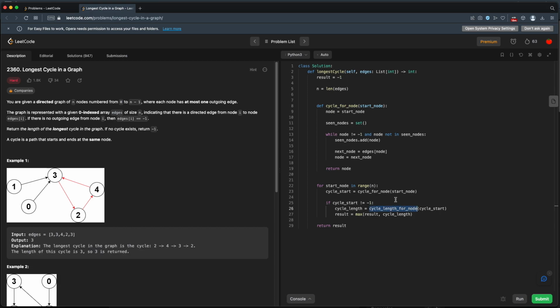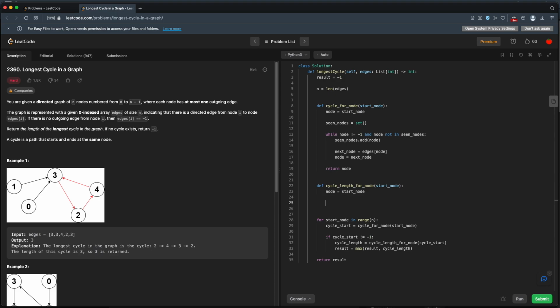Now we still need to calculate our length here, so we have to have some function. Let's call this cycle length for node, and we'll pass in our start node. This is going to be very similar to our cycle for node. So our node will start as the start node. And we already know that this is a cycle, so we don't need to look for the -1. We just need to see if we've seen this node already.